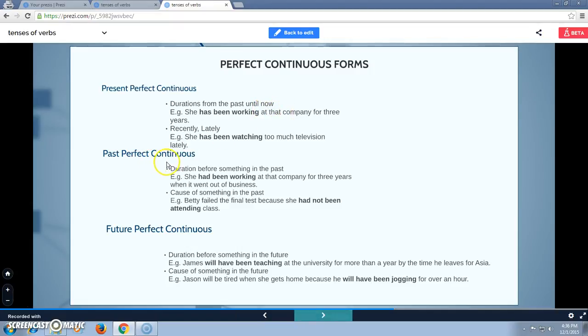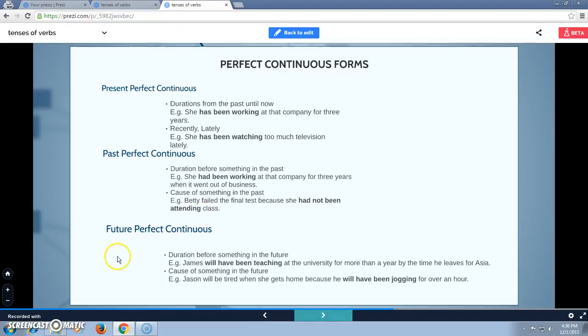Next is past perfect continuous. Past perfect continuous is used for duration before something in the past and the cause of something in the past. Example: She had been working at the company for 3 years. Last example: Betty failed the final test because she had not been attending class.